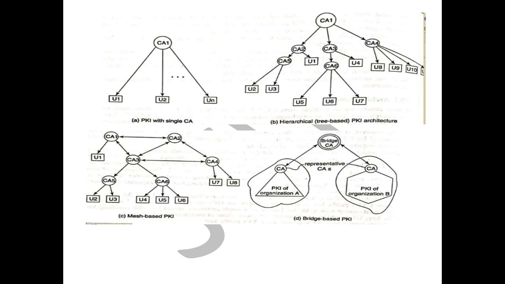So here CA1 is going to issue the certificates to CA2, CA3 and CA4. In turn, CA2 is going to issue the certificate to CA5 and to user 1. In turn, CA5 is going to issue the certificates to the users U2 and U3, like that. So the advantage of this approach is easy scalability. That is, each certification authority is responsible for certifying a limited number of users or nodes in the tree.